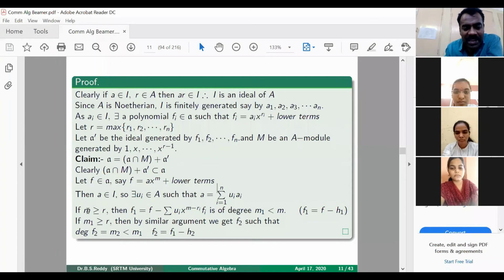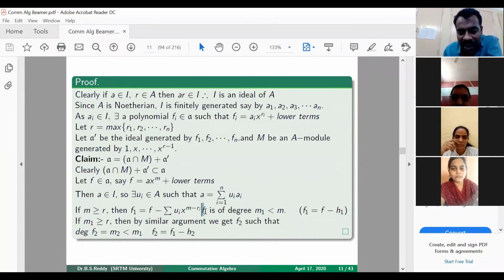So if m is greater than or equal to r, then we construct a new polynomial f1, namely f minus summation ui x power m minus ri into fi. If you find the degree of this f1, definitely it will be less than m. Why? Because what is f? It is a x power m. By substituting this value of a here, what you get is summation ui ai x power m.